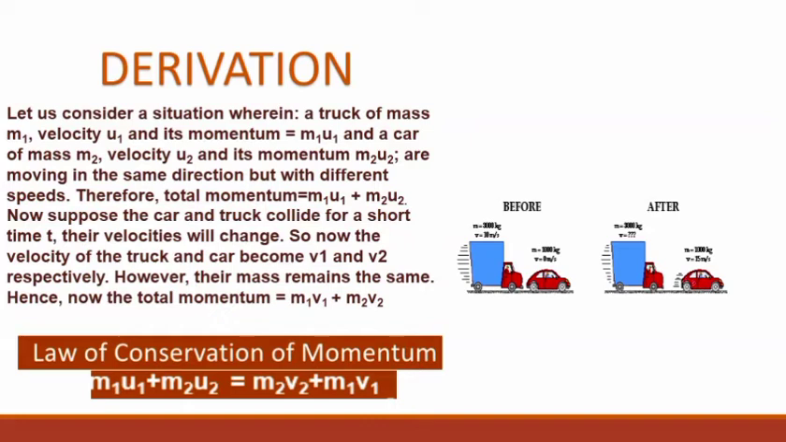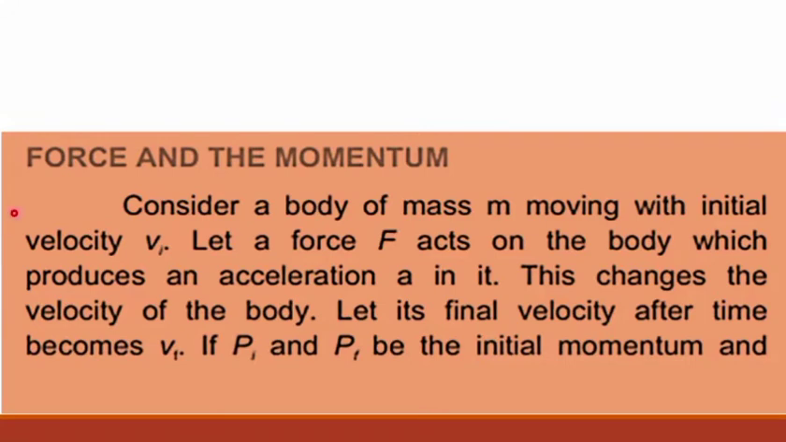We can calculate the velocity of the truck v1 by the following method: m1 u1 plus m2 u2 minus m2 v2, over m1, is equal to v1. Now let us see the relation between force and momentum.